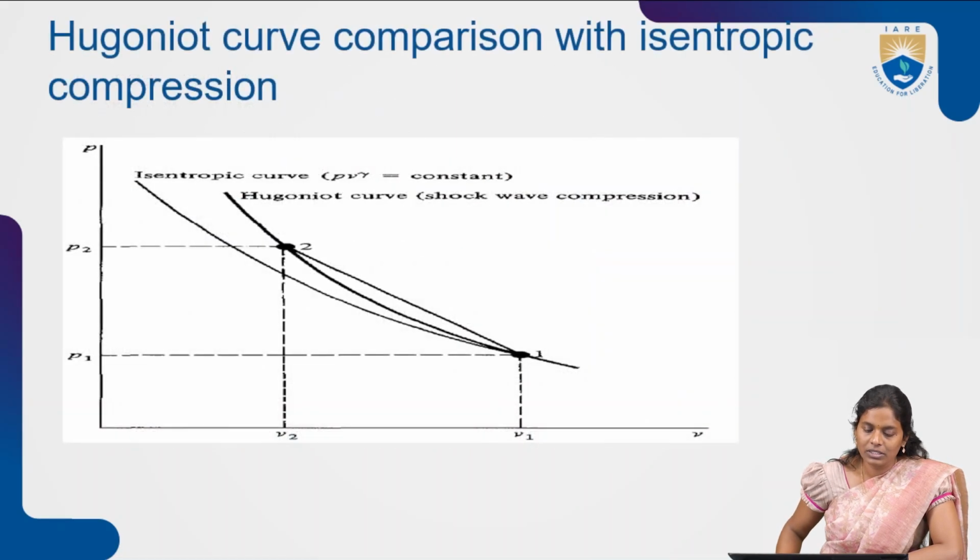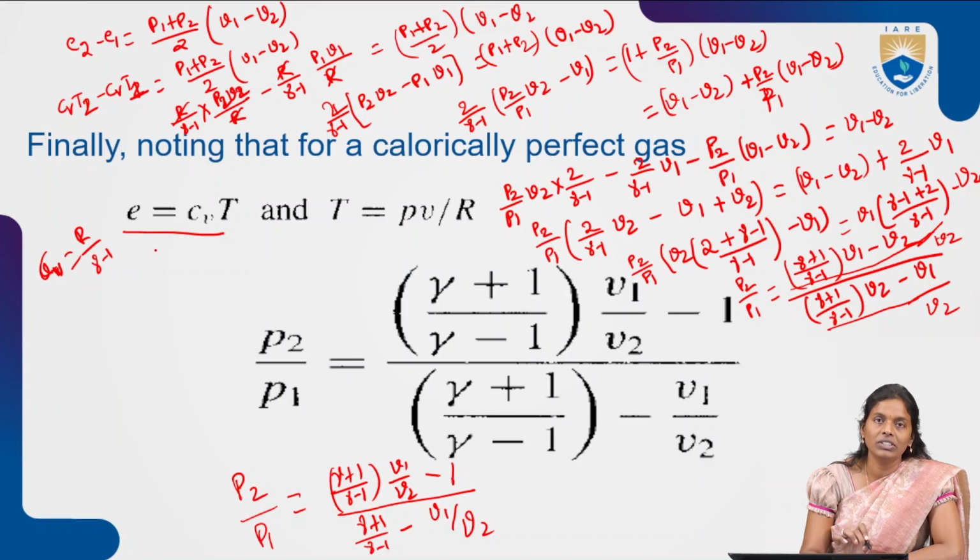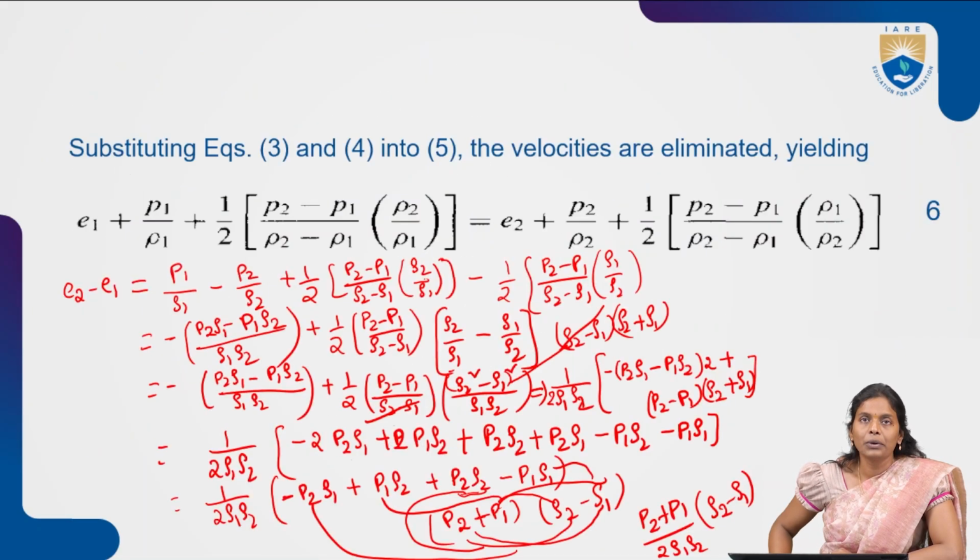Whereas if you are seeing the Hugoniot curve expression for a calorically perfect gas, we know E equals CvT, and we know PV equals RT. So from there we write T equals PV by R. We substitute those values inside the equation and try to find out what P2 by P1 is. So this is the entire derivation for the Hugoniot expression.